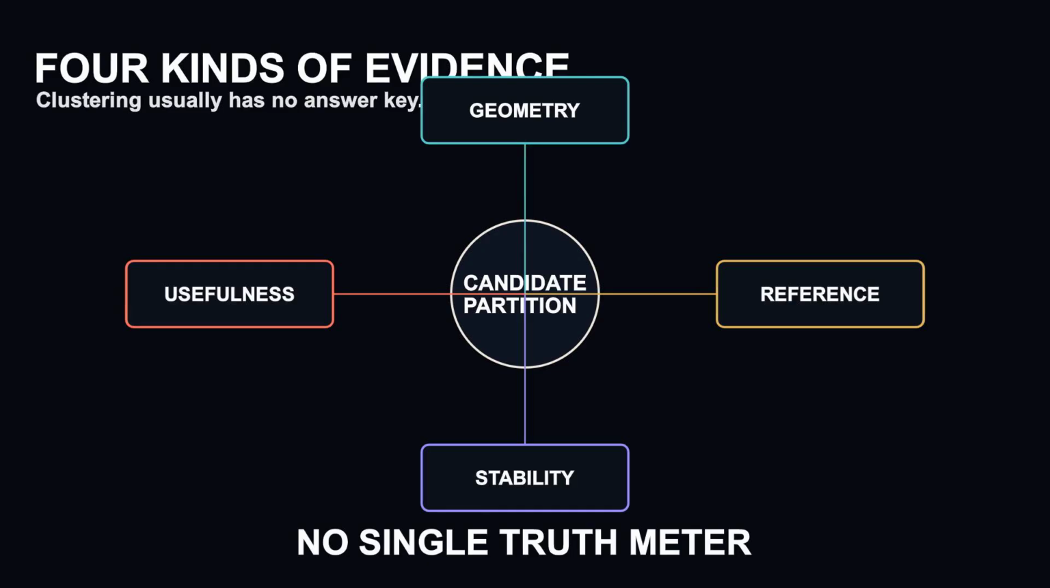None of these is a universal truth meter. They answer different questions, so a credible evaluation normally uses more than one family.